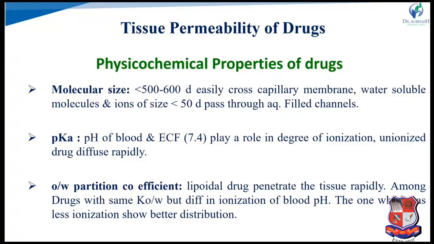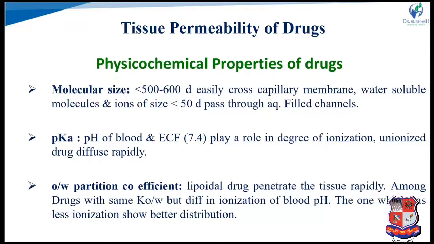Water soluble molecules and ions of size less than 50 Dalton pass through aqueous filled channels. Large molecules are restricted by the cell membrane, so they require specialized carrier mediated transport systems like active transport.